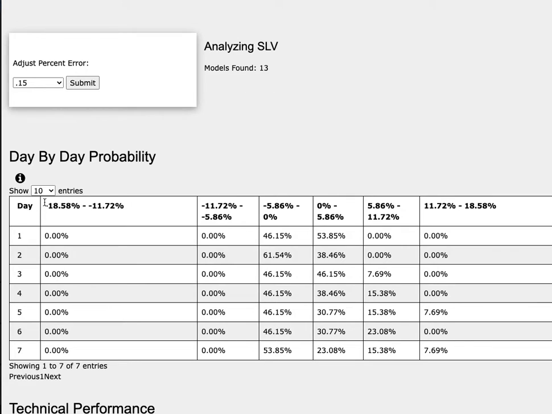It all comes from the day-by-day probability model. As we progress to the 5th day or week of trading, silver futures has a 31% chance to climb between 0 to 6%, a 15% chance to climb between 6 to 12%, an 8% chance to climb between 12 to 19%. To the downside, it has a 46% chance to fall between 0 to -6%.